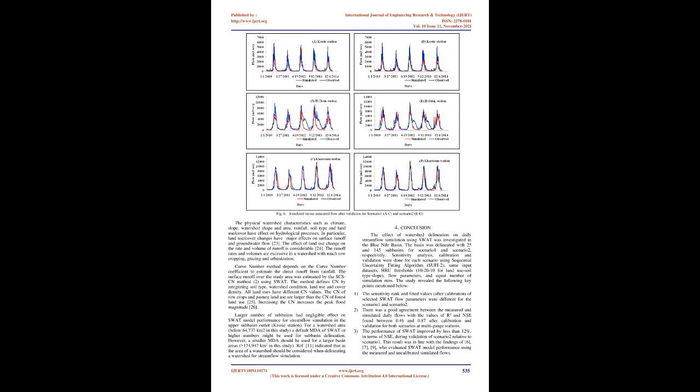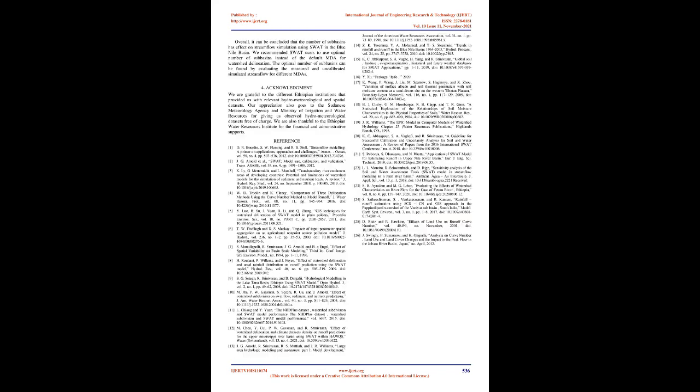The curve number method depends on the curve number coefficient to estimate the direct runoff from rainfall. The surface runoff over the study area was estimated by the SCS-CN method [2] using SWAT. The method defines CN by integrating soil type, watershed condition, land use, and cover density. All land uses have different CN values. The CN of row crops and pasture land use are larger than the CN of forest land use. [25] Increasing the CN increases the peak flood magnitude.